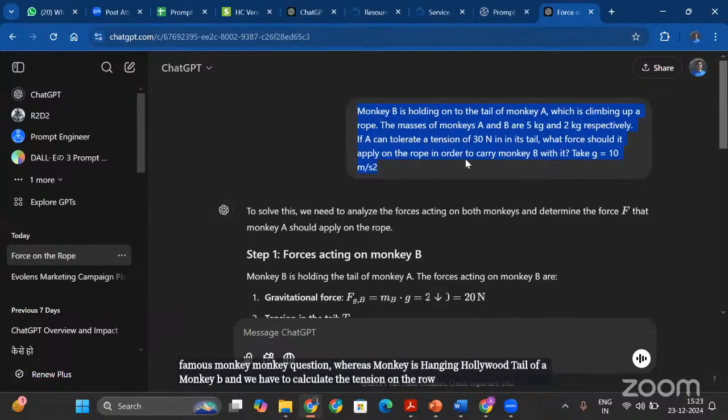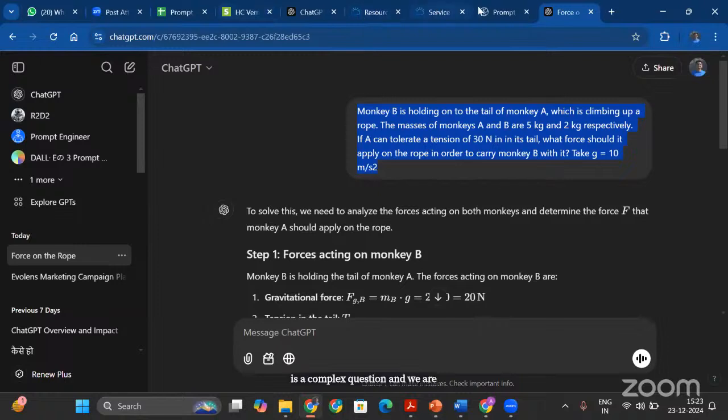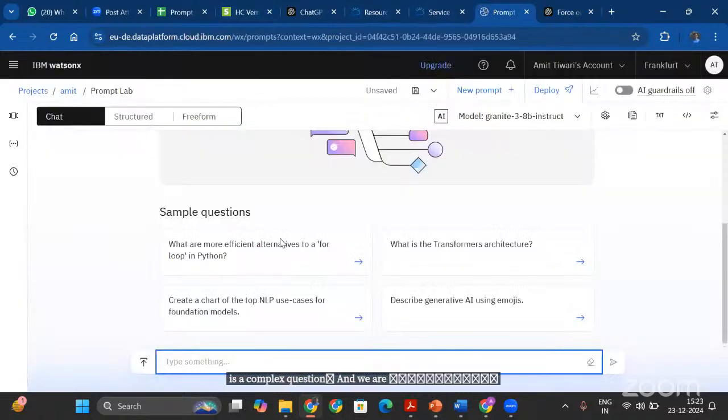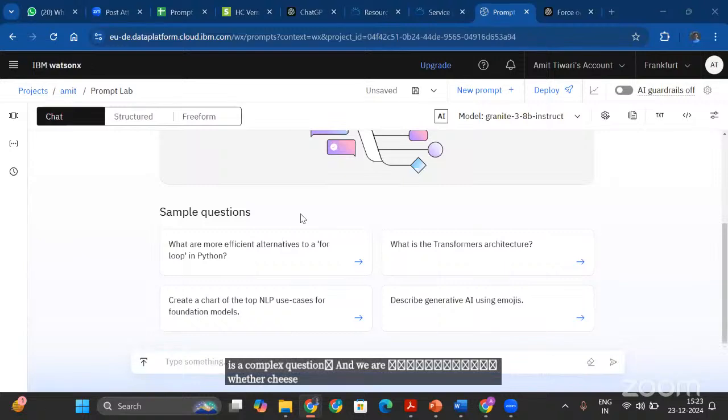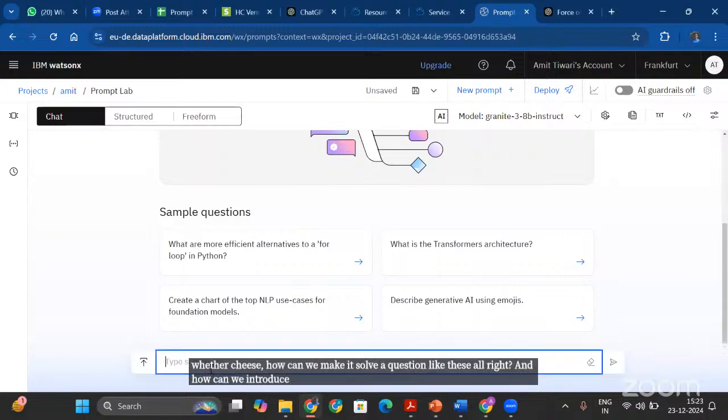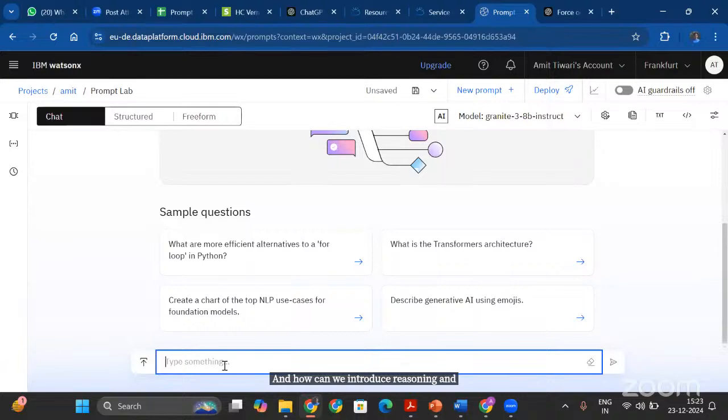It's a complex question, and we are exploring whether ChatGPT or AI can solve it, and if not, how can we make it solve questions like these? How can we introduce complex reasoning capabilities in these tools?